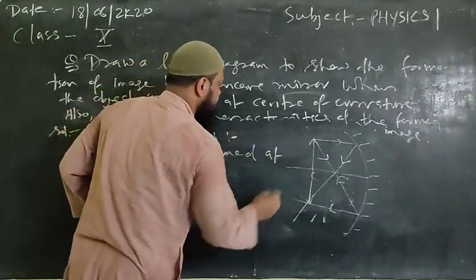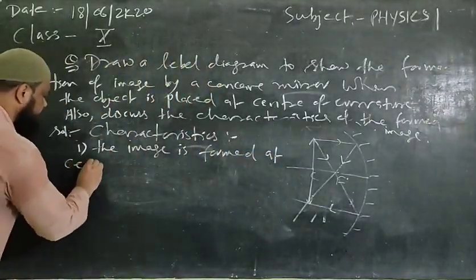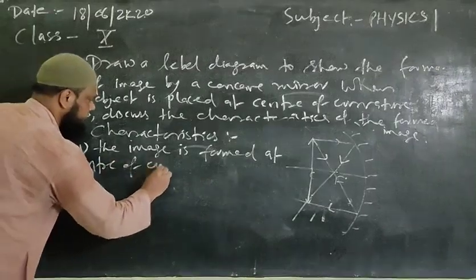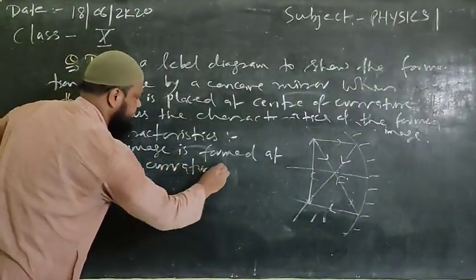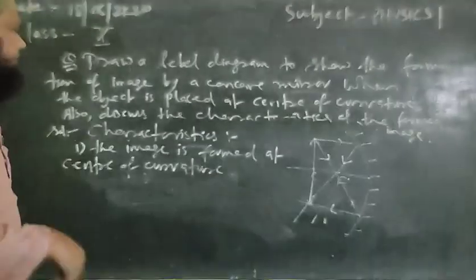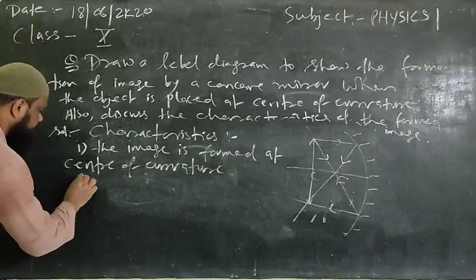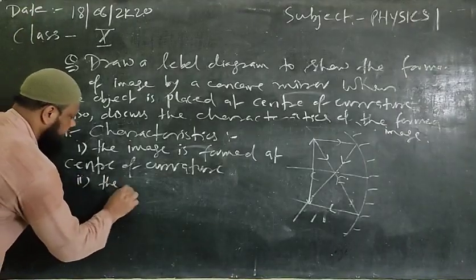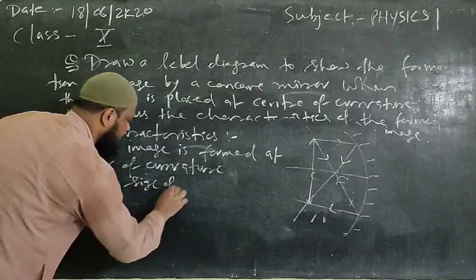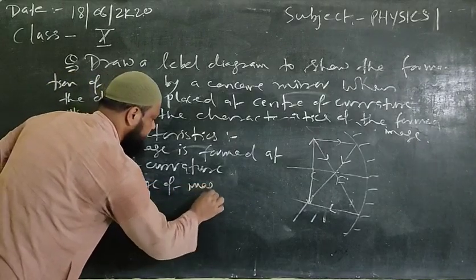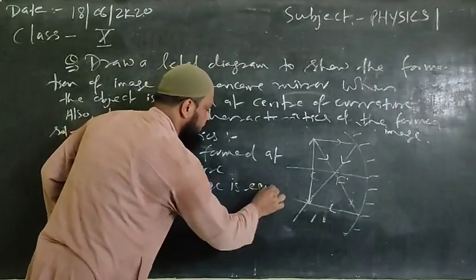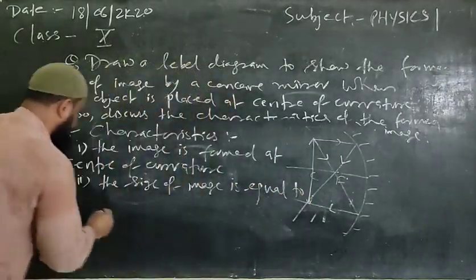At center of curvature. First, fine. Second, we can write the size of image is equal to the size of object.